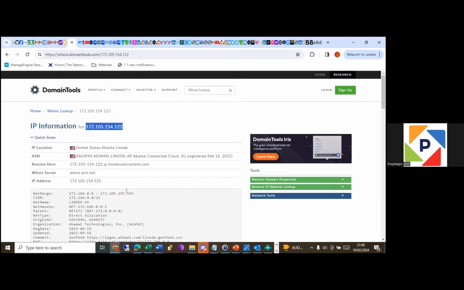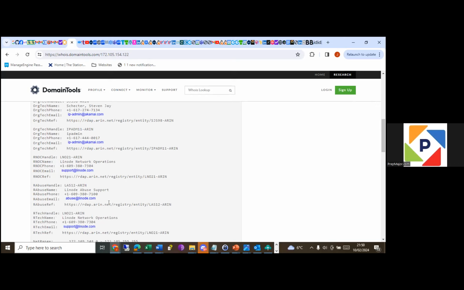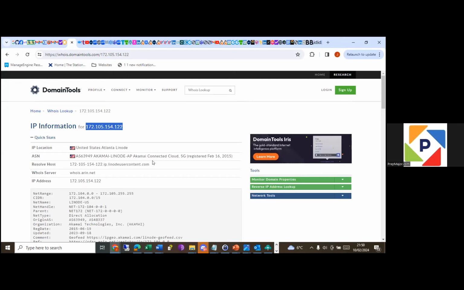So I mean, I'm not going to go and report them. It's not my problem. But if you want to, you can use this. You can see the abuse email. You can copy it and send an email to them saying someone is using their IP address to do some dodgy stuff, and they'll be grateful. Sometimes they can even give you money, depends on the company policy.